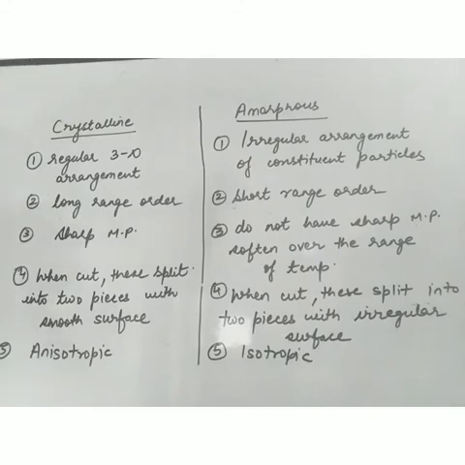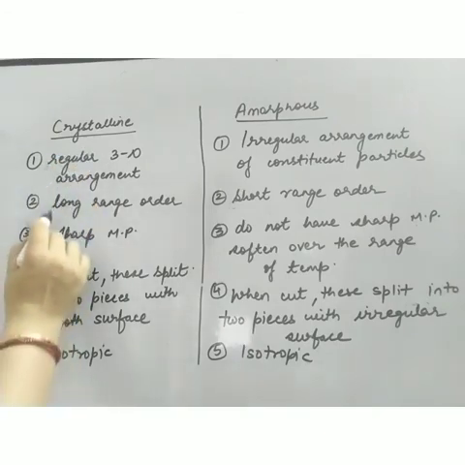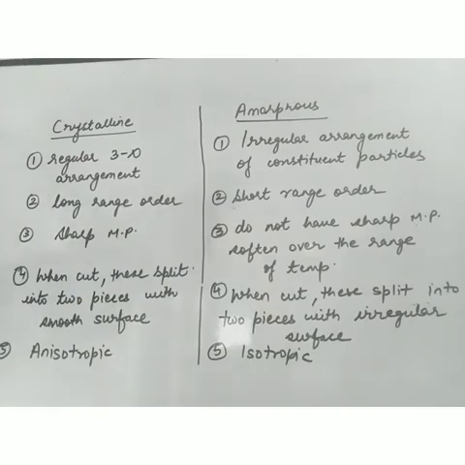Crystalline solids are those which have a regular 3D arrangement of constituent particles, as we have seen in the diagram also. Amorphous solids are those which have an irregular arrangement of constituent particles. The particles will be tightly packed, but the arrangement is not regular. Since crystalline solids have regular arrangement in all directions, they are supposed to have long range order.